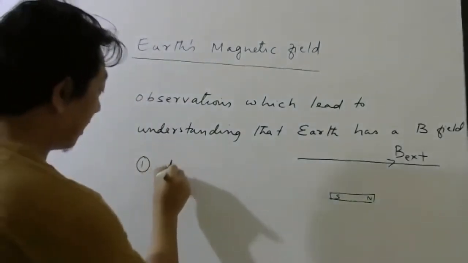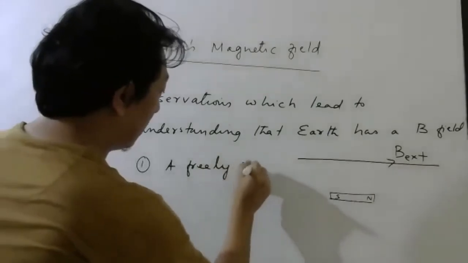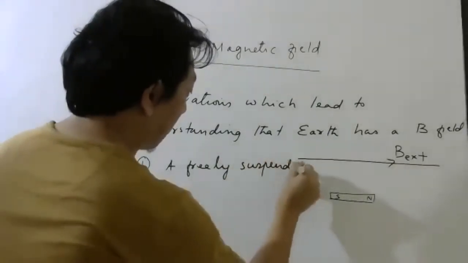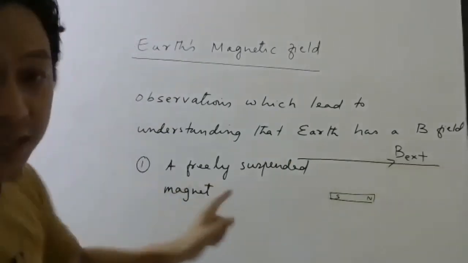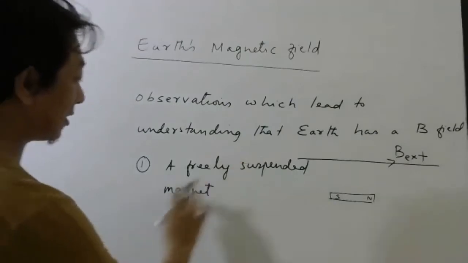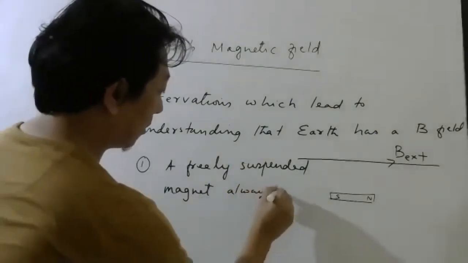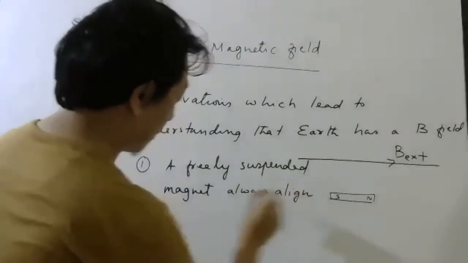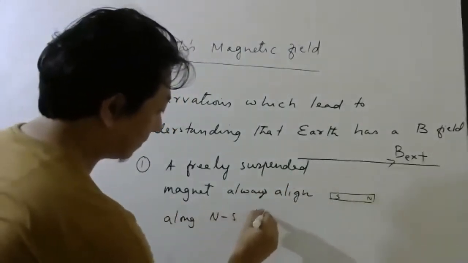Okay, so a freely suspended magnet. An example of a freely suspended magnet is nothing but a compass, right? Some of you told. A freely suspended magnet always aligns along the north-south direction.